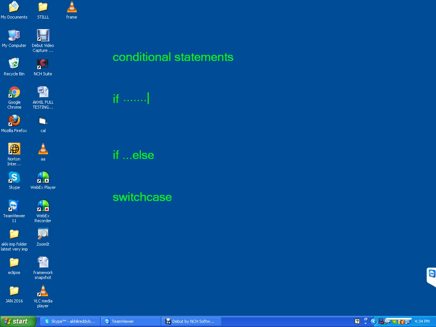For example, if a equal to 10, Akhil is a good boy. There is no alternate. If a is equal to 10, Akhil is a good boy, simply it will execute. If it is only a single block, or if you want to execute only one block, that time we will use the if condition.